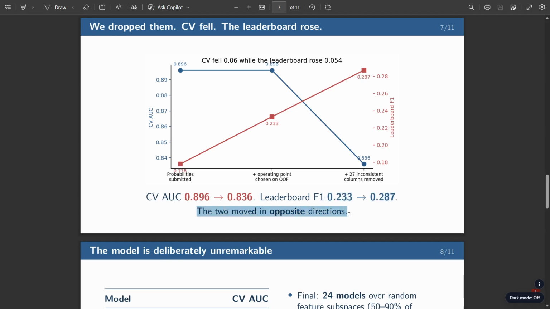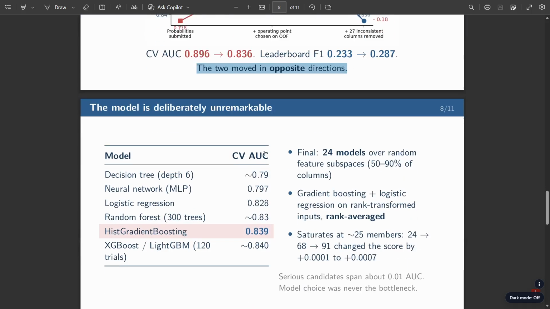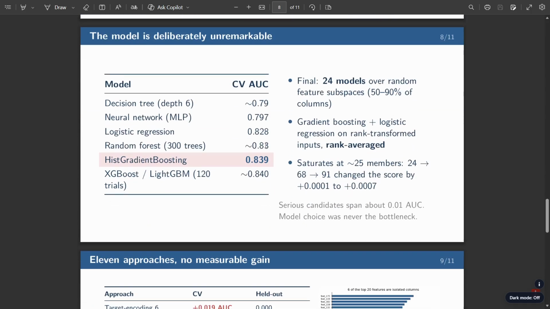The two moved in opposite directions, and the model is deliberately unremarkable: decision trees, random forests, XGBoost, LightGBM, neural networks. The serious candidates span about 0.01 AUC. Model choice was never the bottleneck there.